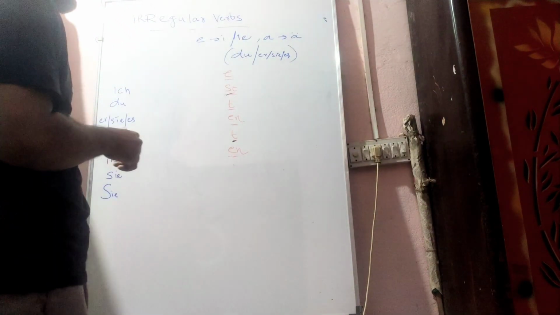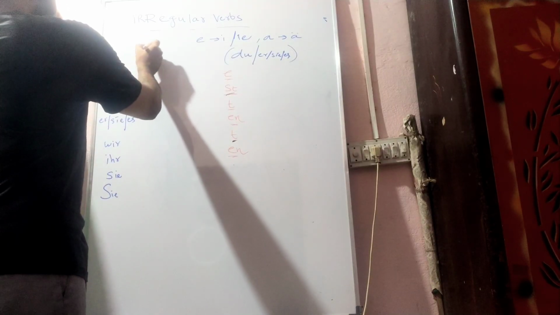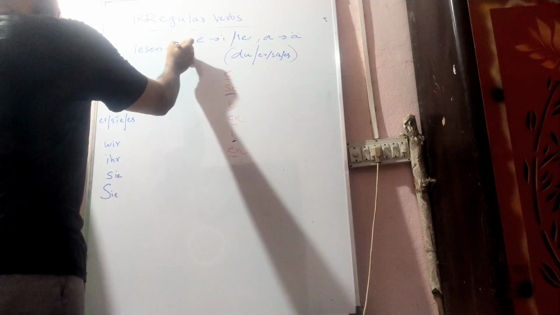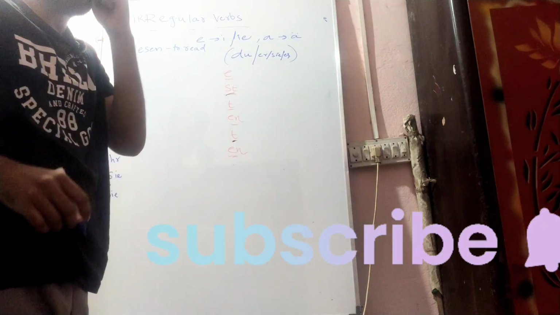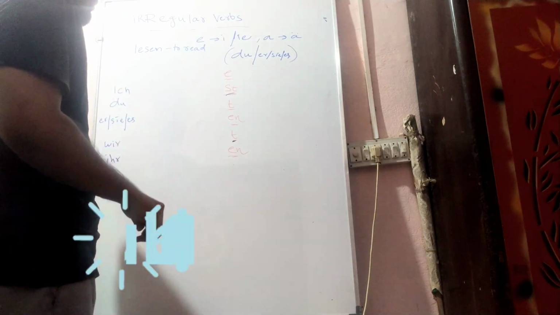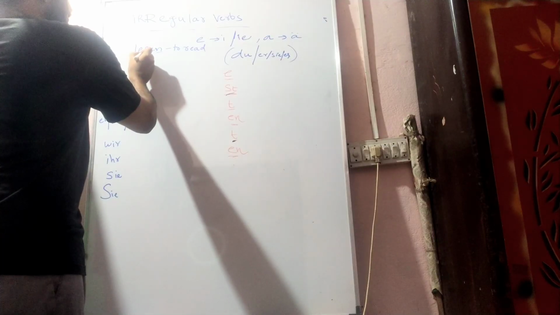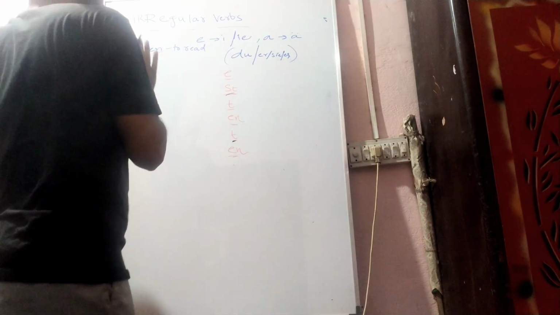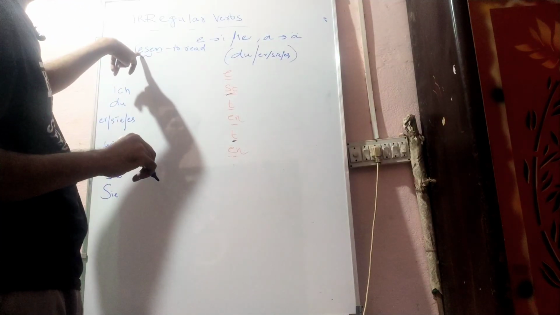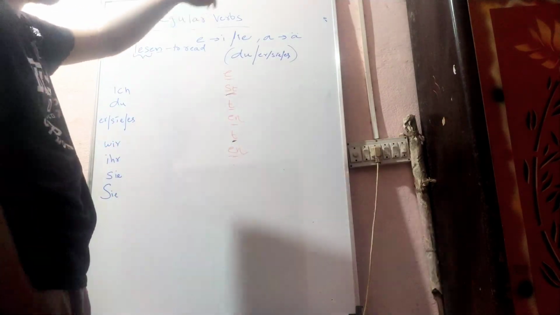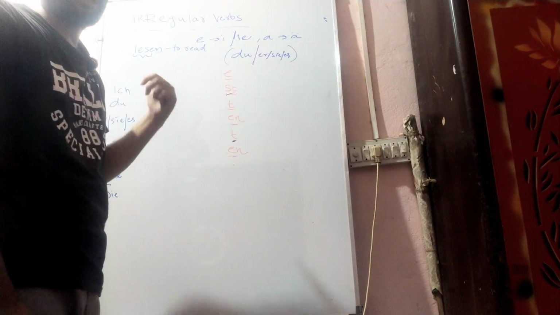So I will take the verb lesen. Lesen means in German to read. L-E-S-E-N. If you observe, after removing the ending, what is the stem? We have to check the vowel in the stem basically. The stem here is L-E-S. What is the vowel here? If we have more than one vowel in a stem, we always have to prioritize the first one. This is the basic thing.